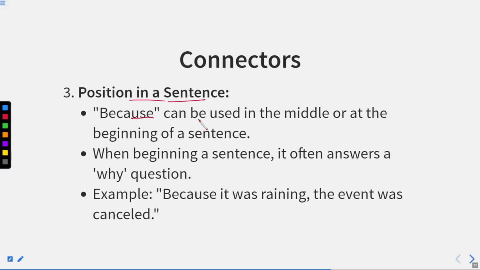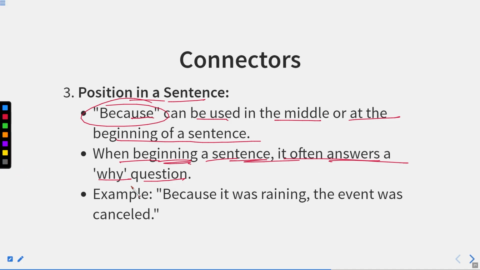Position in a sentence. Because can be used in the middle or at the beginning of the sentence. So it can be placed in the beginning of the sentence as well. And when beginning a sentence, it often answers a why question. Example, because it was raining, the event was cancelled. So you can also use this in the beginning of the sentence, but just after it, we should have the reason or the cause. So because it was raining is actually the cause, and the effect of it is that the event was cancelled. Okay, so this is the effect.